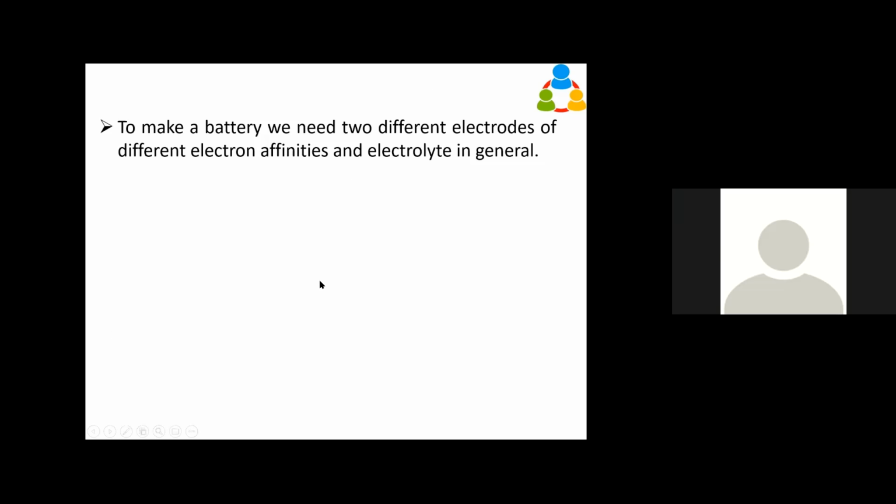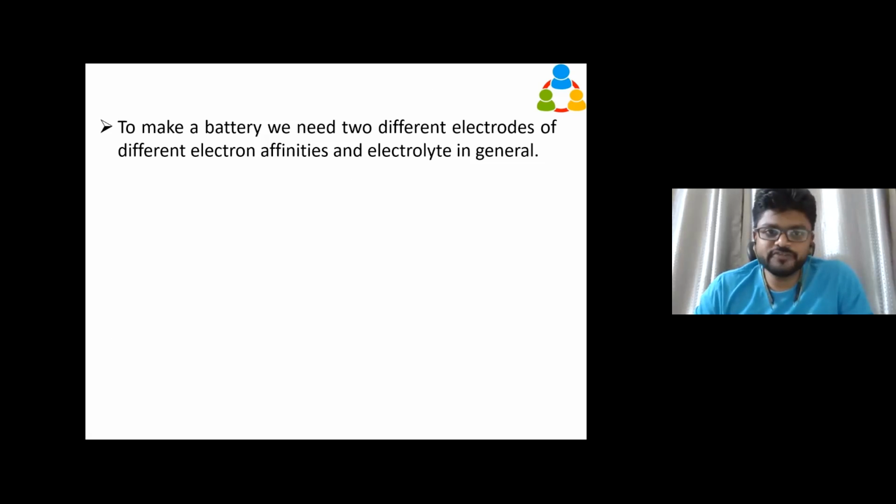When I say two different types of electrodes, I am saying two different electron affinities. That means the electrodes should have different electron affinity: one electrode should have the willingness to give the electrons off, and one electrode should have the willingness to take the electrons. Electron affinity means the desire, the willingness to give or take, to be a donor or acceptor. Only that combination will work. If you take the same electron affinity or the same kind of electrodes, this will not work in a battery. Are we clear about this?